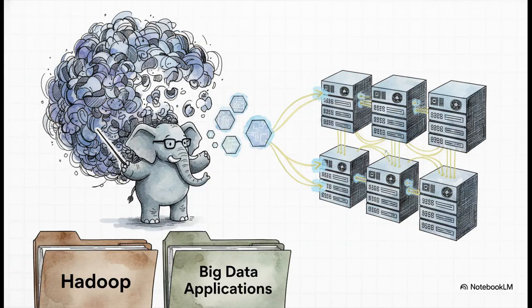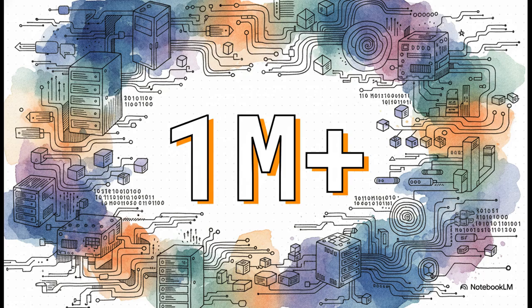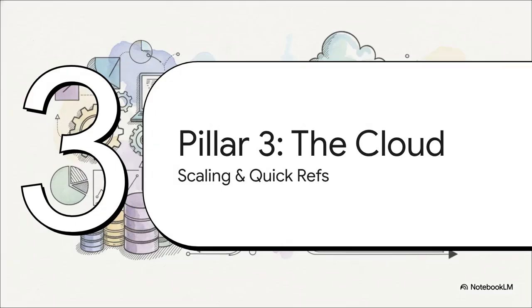And the core technology to handle that scale is Hadoop. It's this amazing open-source framework that lets you store and process huge amounts of data. And don't worry, we've got you covered. The curriculum has dedicated folders on Hadoop and big data applications to get you up to speed. This is where the magic really happens. With tools like Hadoop, you can process millions or even billions of rows of data. And you do it by splitting the work across a whole bunch of computers, all working together at the same time. It's incredibly powerful. And that leads us perfectly into our final pillar, the cloud.